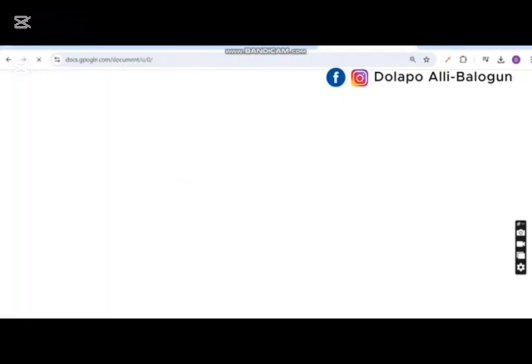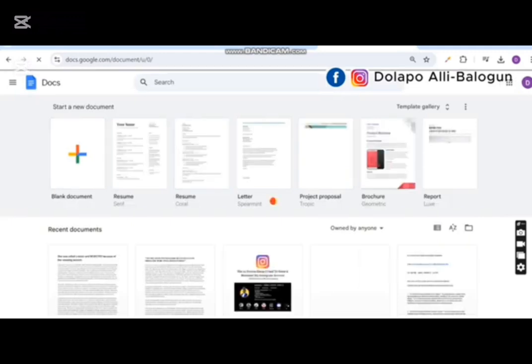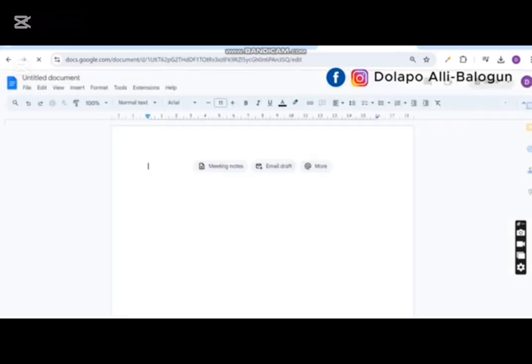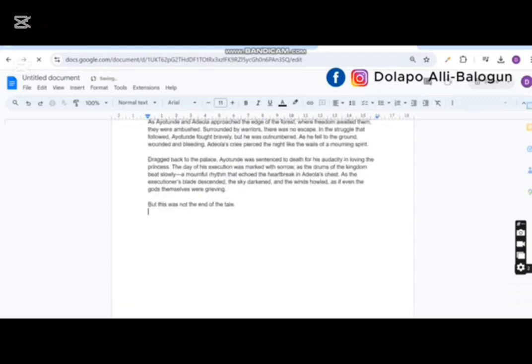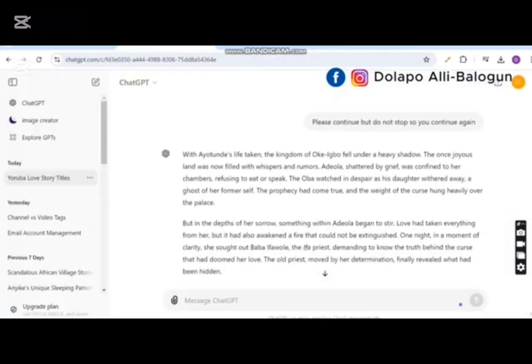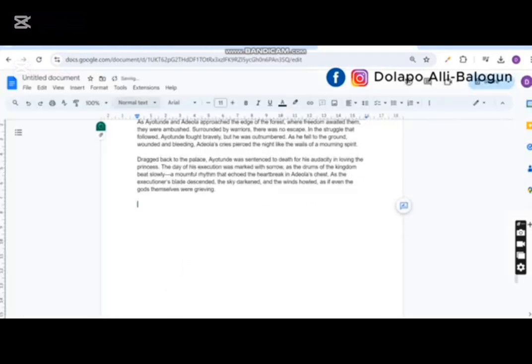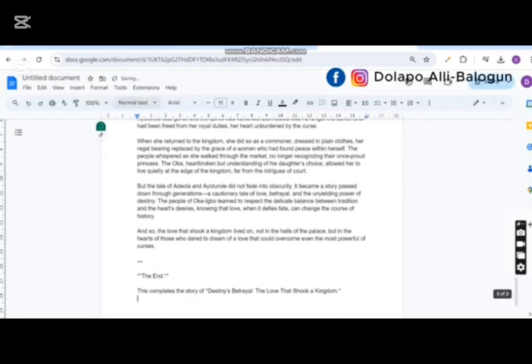Just come here and copy the first part of the story, create a blank document, and I'll paste. Okay. Just delete this part. And then so I have my story.